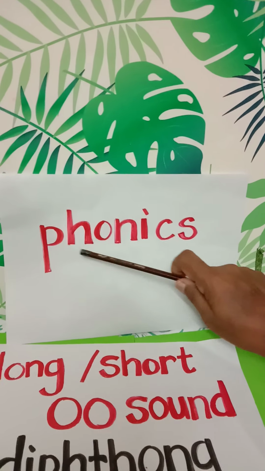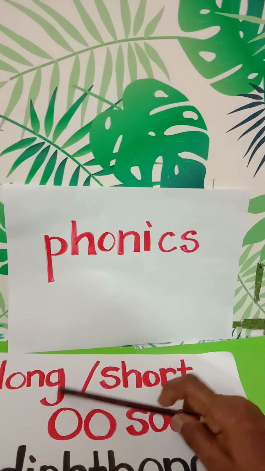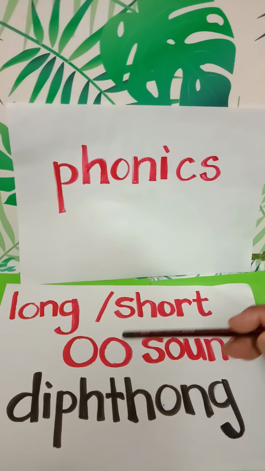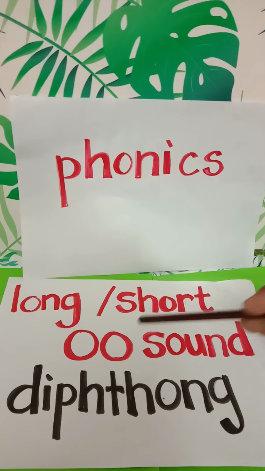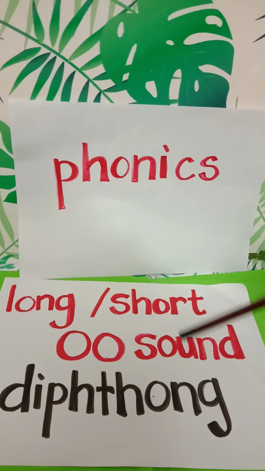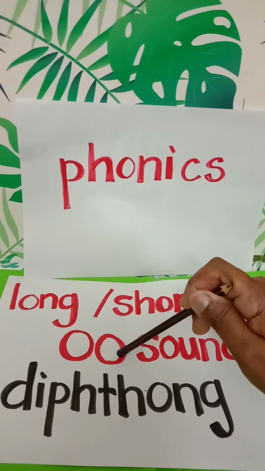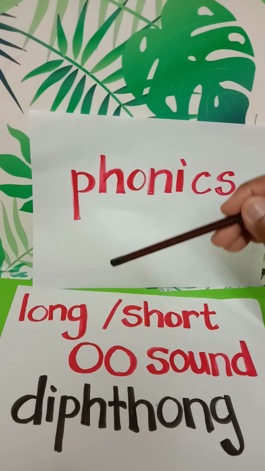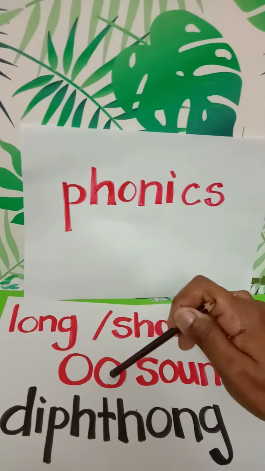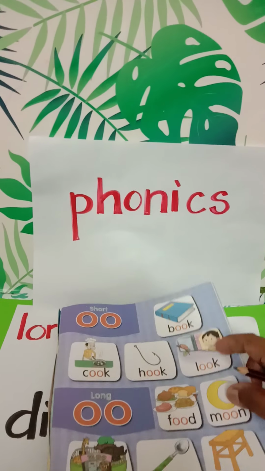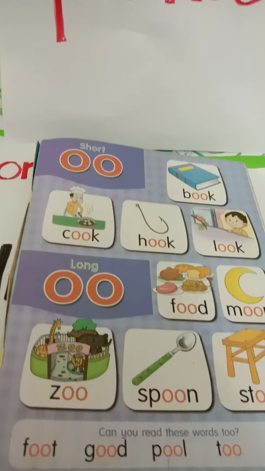Welcome to phonics lesson. Today the topic will be on the long and short oo sound. And oo is a diphthong, a combination of two vowel sounds that makes the sound oo. The o is oo sound. Okay, let's look at your textbook on page 19.